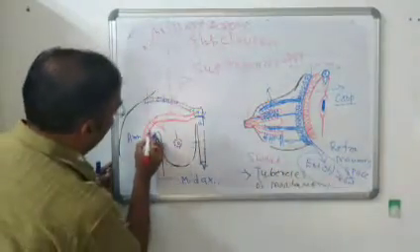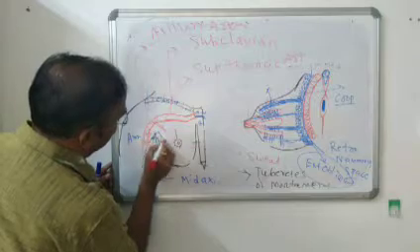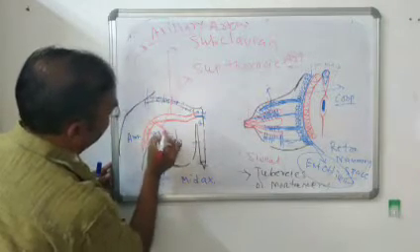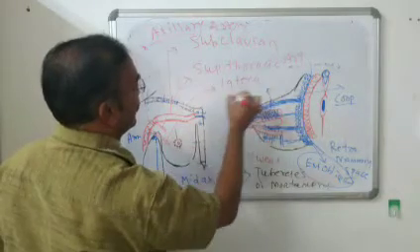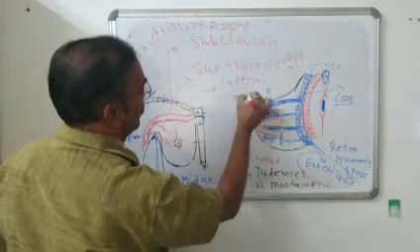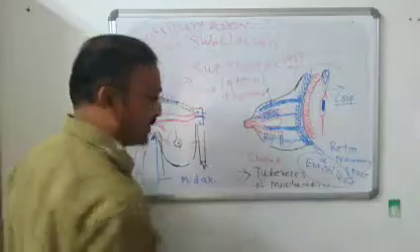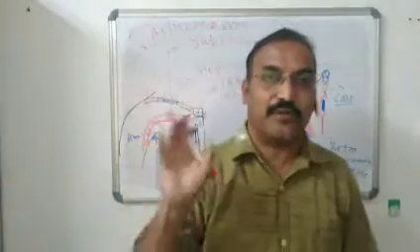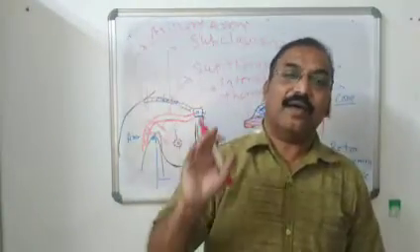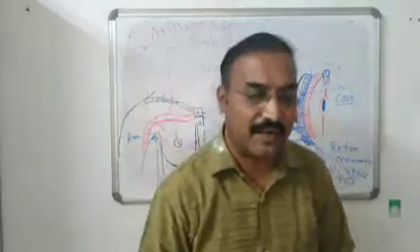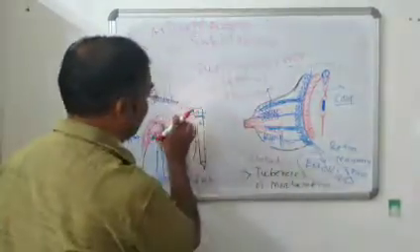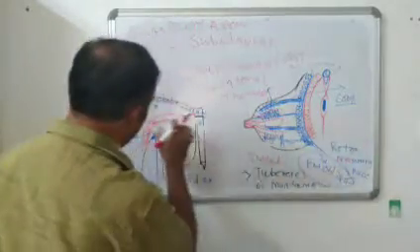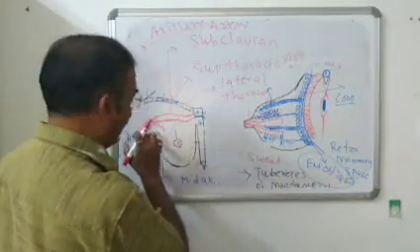Then the second part gives another branch here. So this is the lateral thoracic artery. We are discussing here the blood supply to the breast. It has got a rich blood supply. It is supplied by branches of the axillary artery as well as branches of the subclavian artery. The subclavian artery is a branch of the arch of aorta. It becomes the axillary artery when it comes into the axillary region.